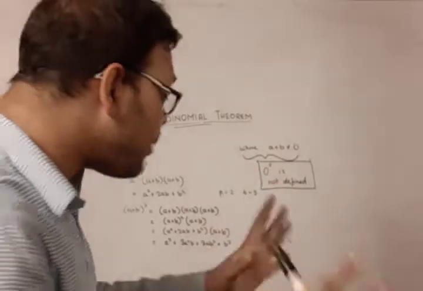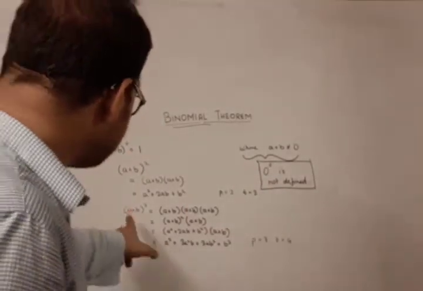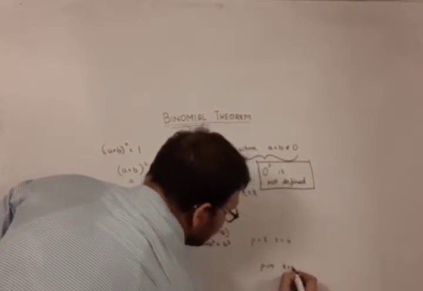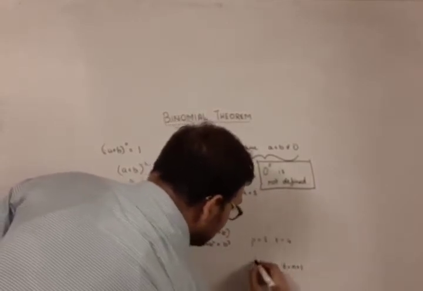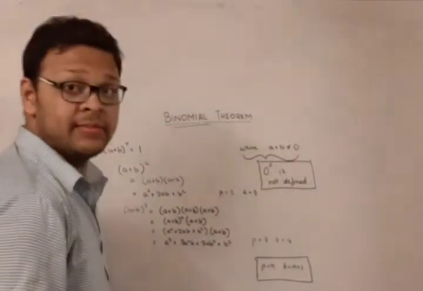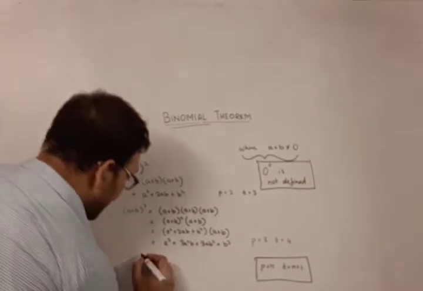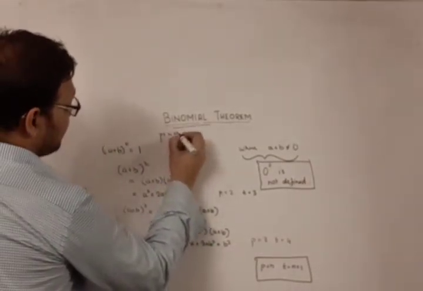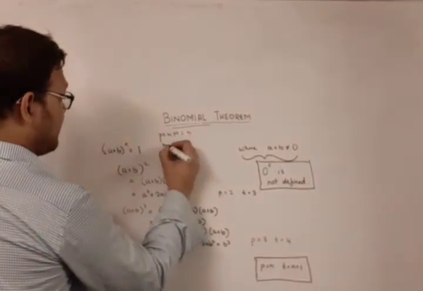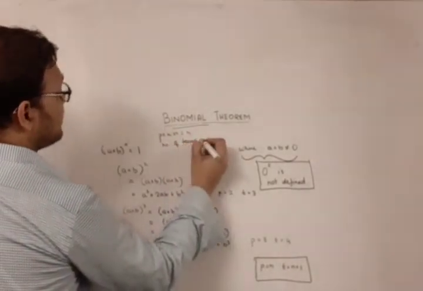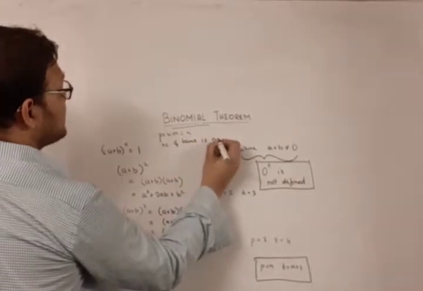Exactly. The general property that we can assume is: if the power is n, then the number of terms is n plus 1. Remember, this is a very important concept in solving binomial problems. If the power is n, then the number of terms is n plus 1.